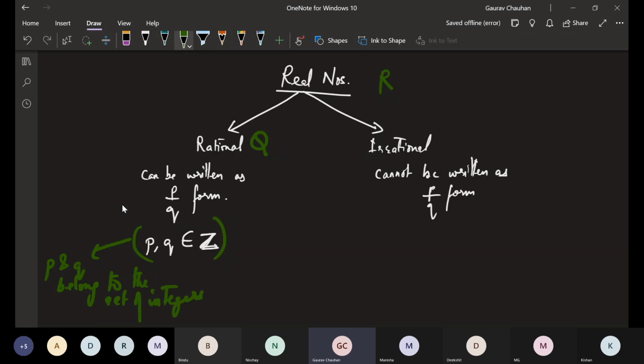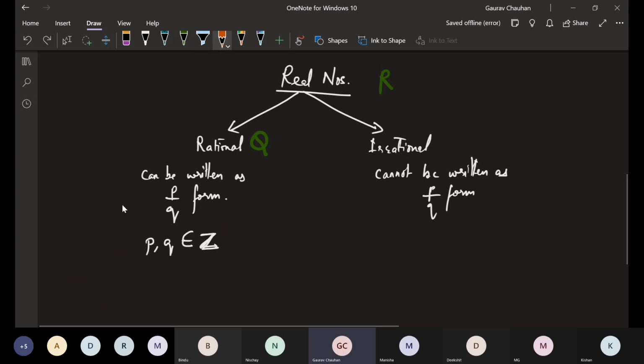Okay. P and Q belong to the set of integers, and I am introducing a new symbol here, the belongs to symbol. Can you see? It's like an E, but like one circle you put and you put one dash like this. This is the belongs to symbol. P and Q belong to Z, and one more thing is Q is not equal to 0, because 0 is also an integer. You should tell Q should not be 0. This is just a thing which you should know.